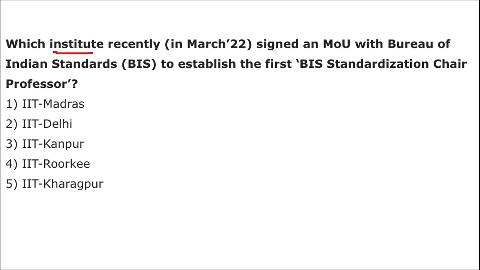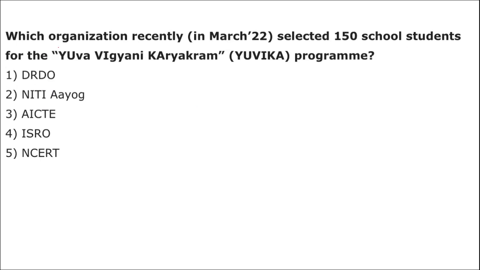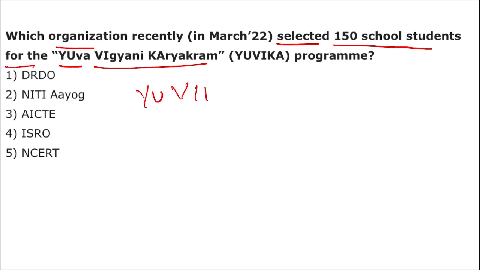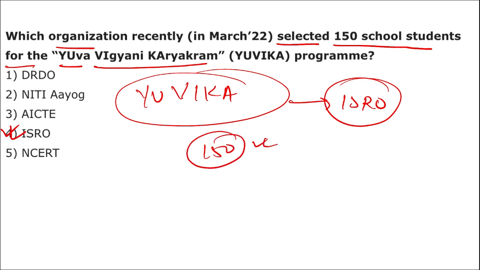Next question. Which institute recently signed an MOU with BIS to establish the first BIS Chair Professor? Which was the IIT? It was your IIT Roorkee. Very good. Next question. Which organization recently selected 150 school students for the Yuva Vigyani Karyakram, that is UVICA? It was started by ISRO. Very good. How many students? 150 school students will be selected under this UVICA program, and this program is basically targeting the school students.